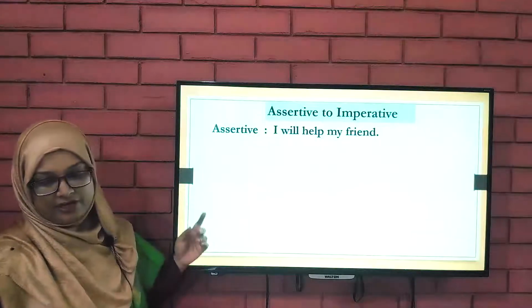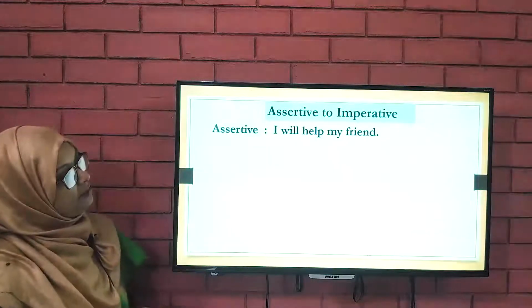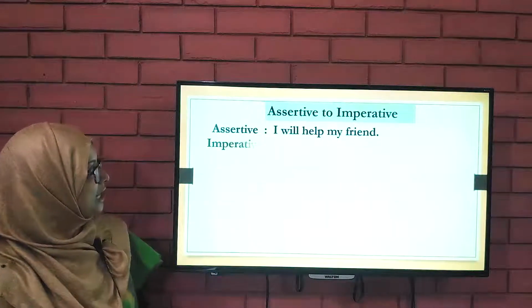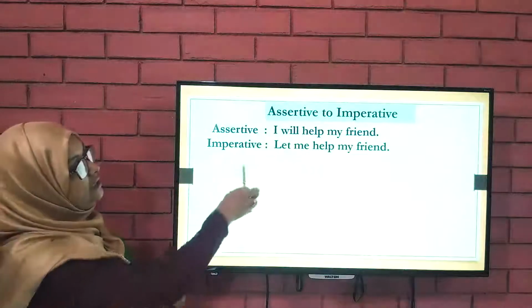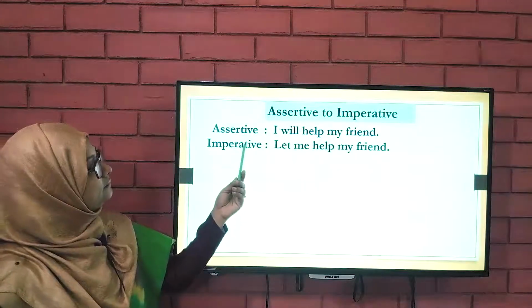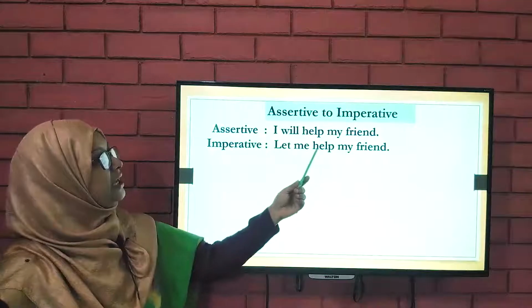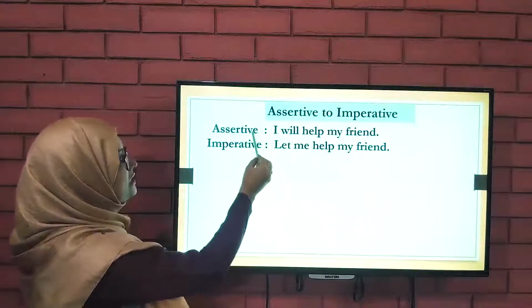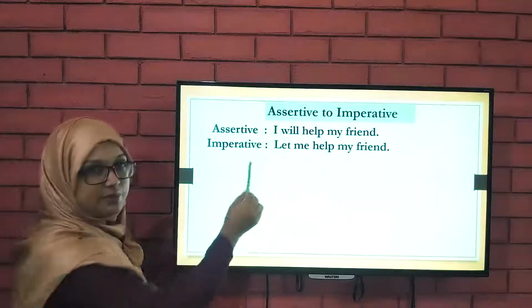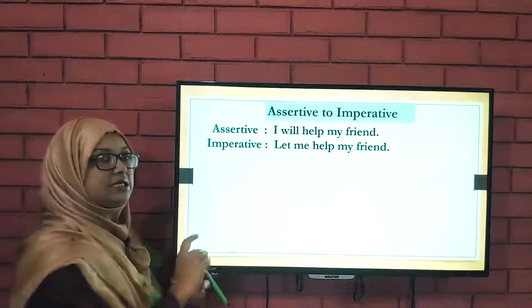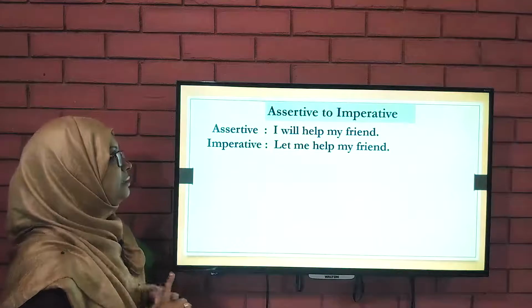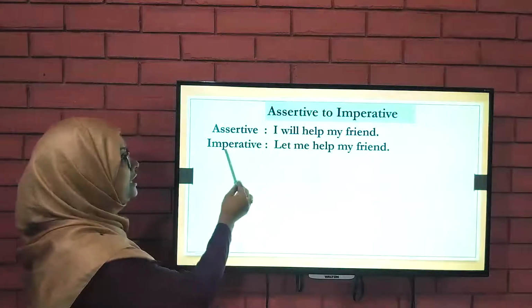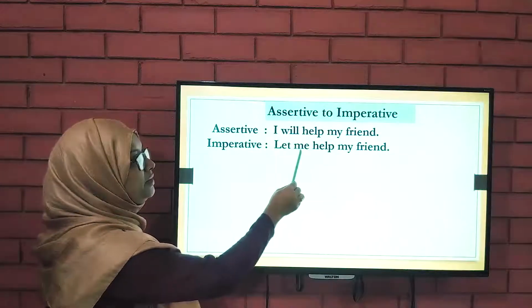Assertive, first sentence: I will help my friend. And the next one, imperative, what is the sentence here? Let me help my friend. So what I have done here: the assertive sentence starts with first person. Here the sentence is related with the person. We should remember that. Assertive, I will help my friend, and imperative, let me help my friend.